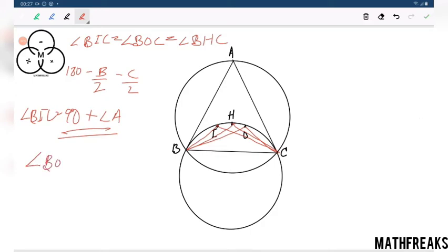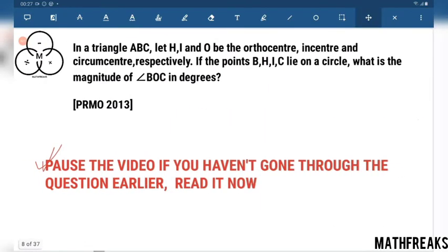Angle BOC equals twice angle A. Just equalize them and we will get angle A equals 60 degrees. Both the answers are 60 degrees.